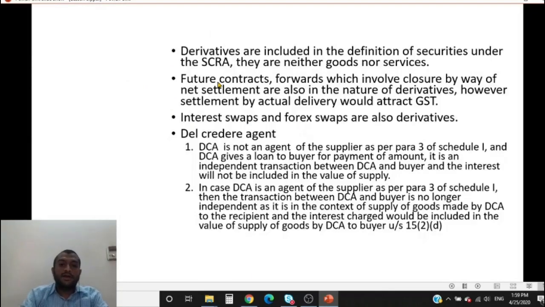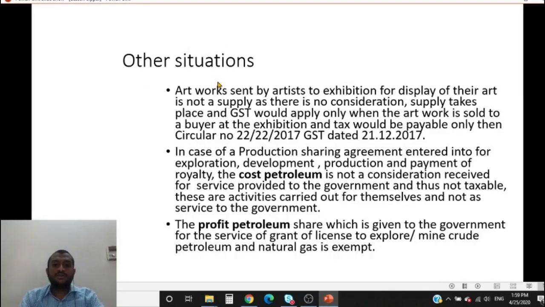Now let us look at certain other situations. Artworks sent by artists to an exhibition for display of art is not a supply, as there is no consideration. Artists send their pieces of art to exhibitions for display. When someone likes the art and buys it at the exhibition, only then will it be treated as supply, because there is no consideration element involved here.